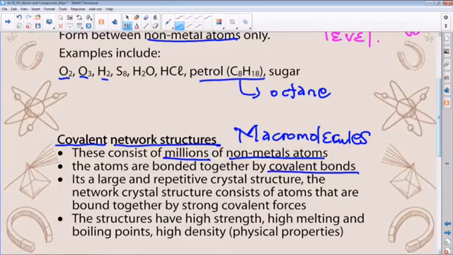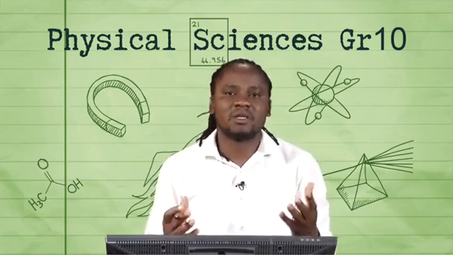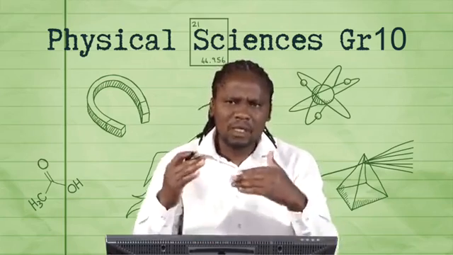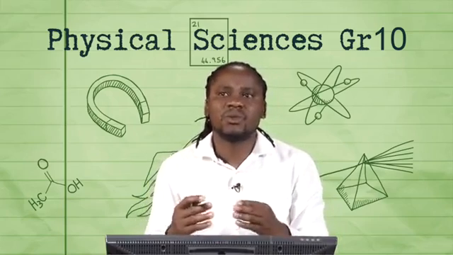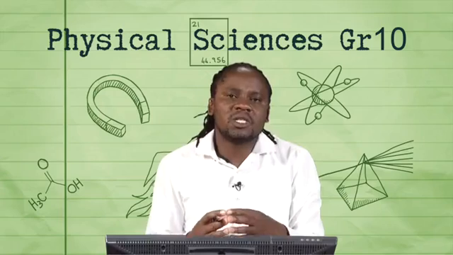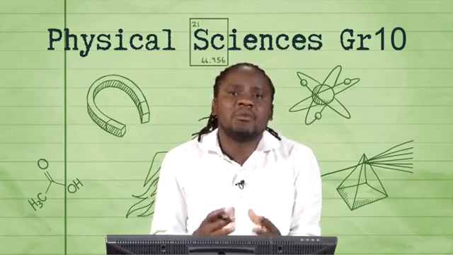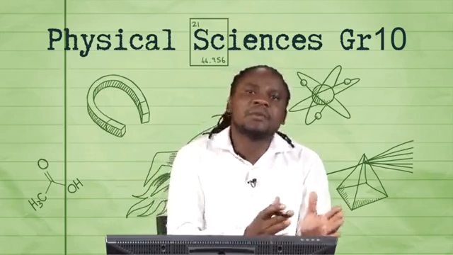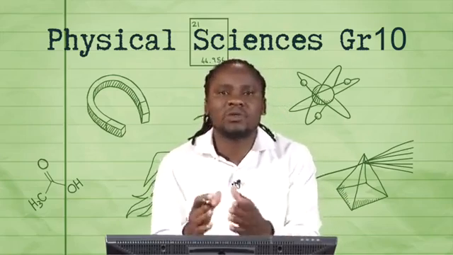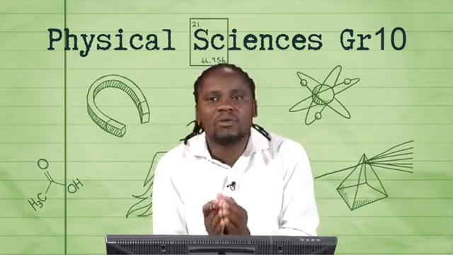It's a large and repetitive crystal. Sometimes we refer to them as crystal structures or network crystal structures, which consist of atoms that are bound together by strong covalent forces. Now, if you contrast or compare this to the molecular structures that we discussed before the break, we agreed that as far as molecular structures are concerned, it has to do with bonding, which is the sharing. Remember, these can happen between atoms of the same kind, which we refer to as molecules of an element, or rather molecules of compounds.